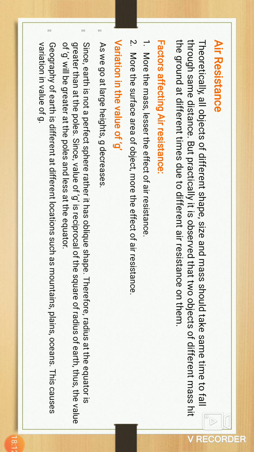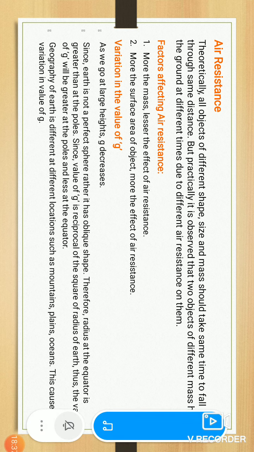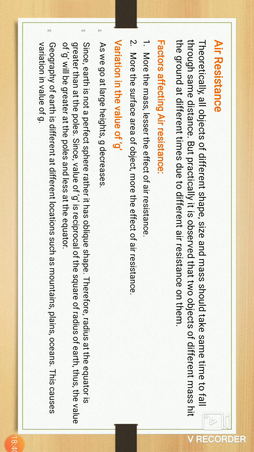Everyone knows. When we travel from the pole toward the equator, the value of g decreases. When we travel from the equator to the pole, the value of g increases. This question is asked maximum times in your examination: the value of g is lesser at the equator and greater at the pole.